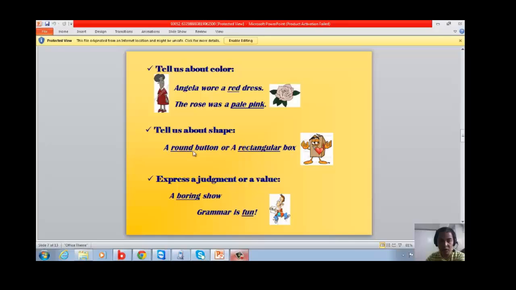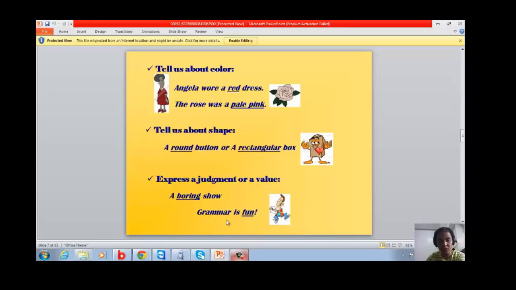Tell us about shape. Now, in these examples, where do you think is the shape? It's round and rectangular. What does it talk about in the first example, a round button. Now, where do you think is the noun here? It's button. It talks about the button being round. And another one, a rectangular box. The noun here is box, and it talks about the box being rectangular, okay? It's a rectangular shape.